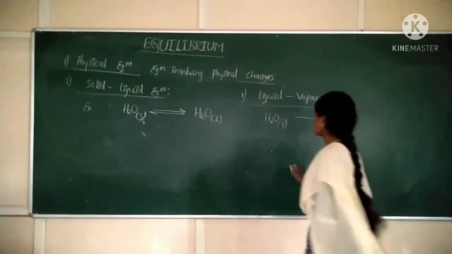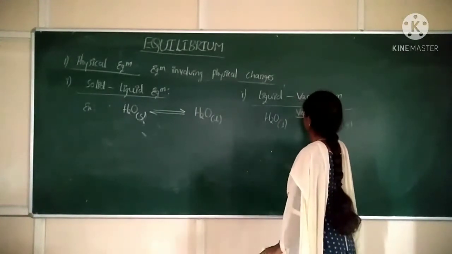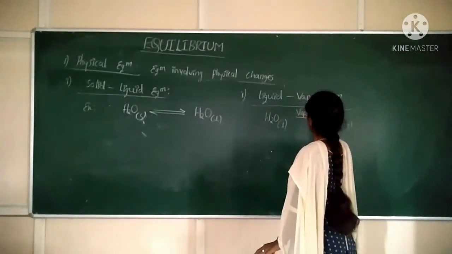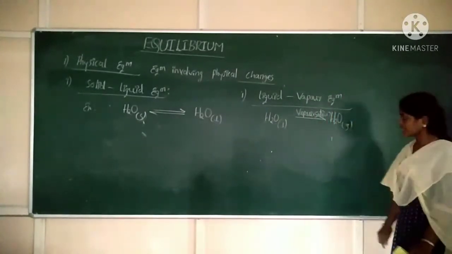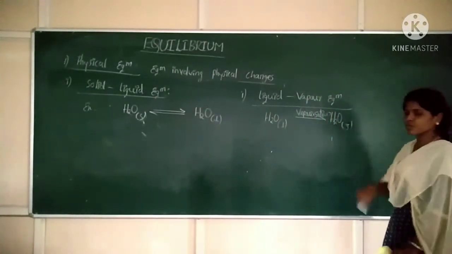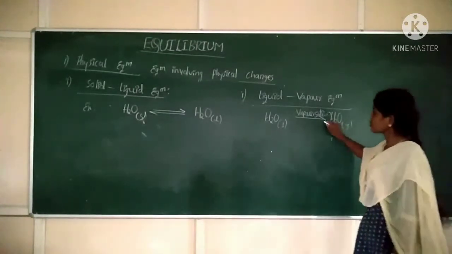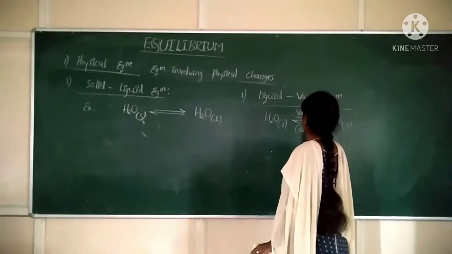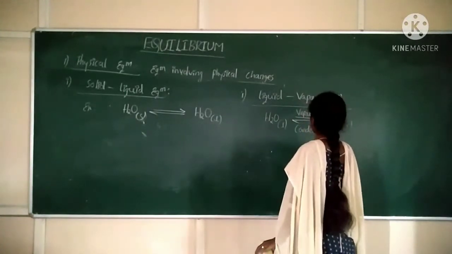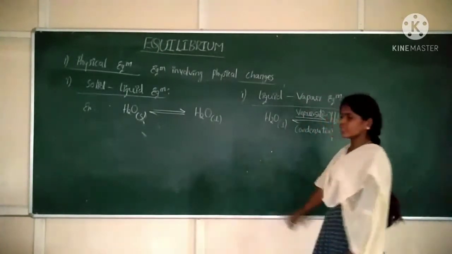So what is this process? This process is called vaporization. Correct? Again, the gaseous water molecules convert into liquid water molecules. This process is called condensation.